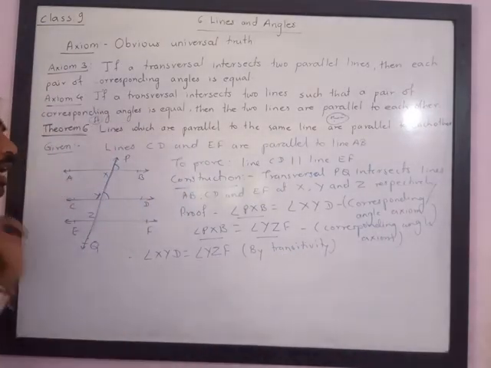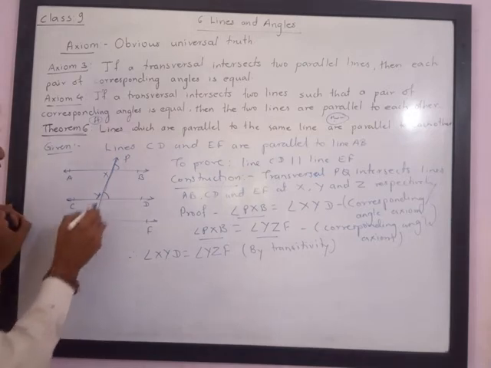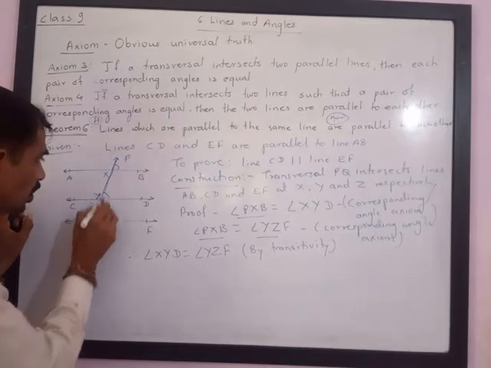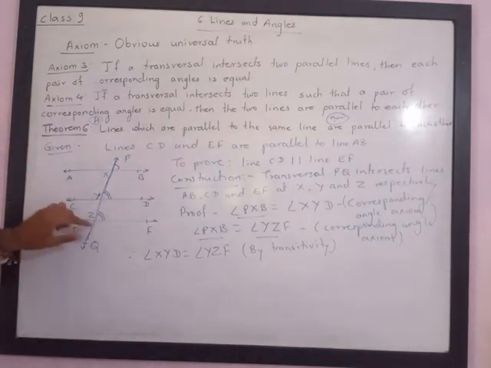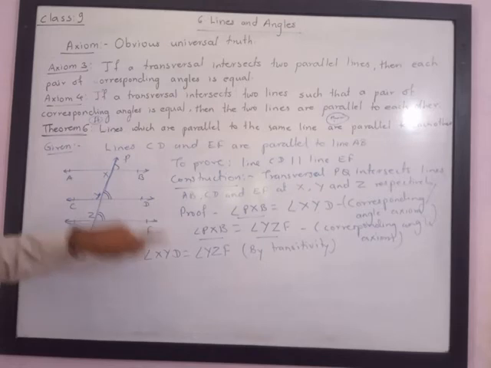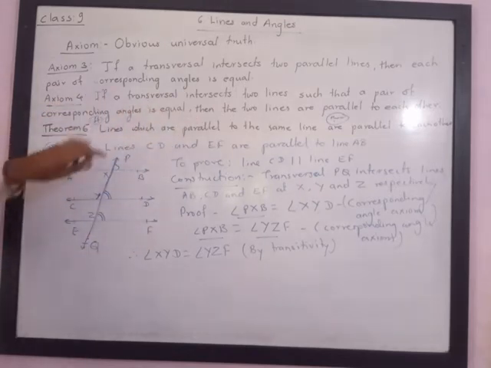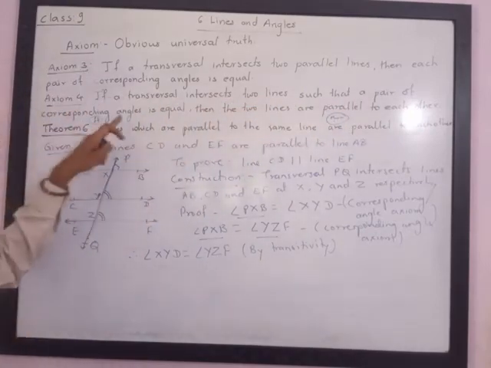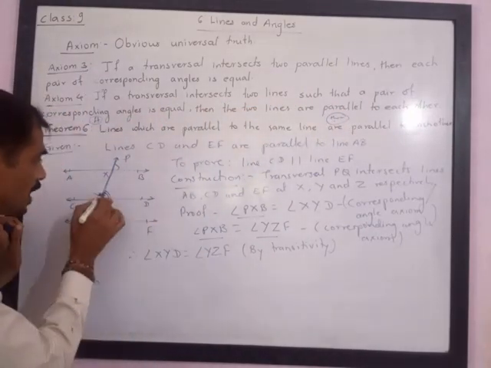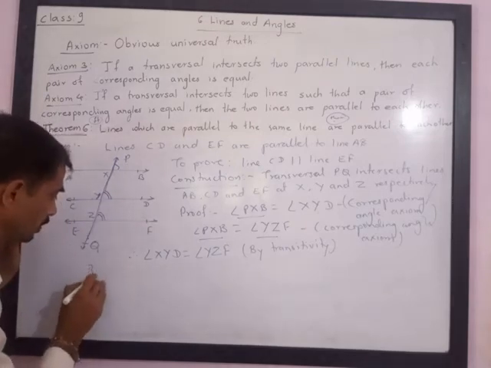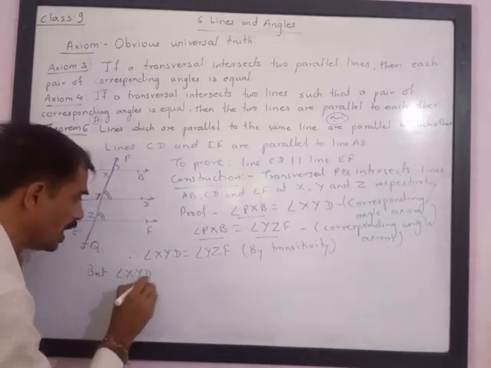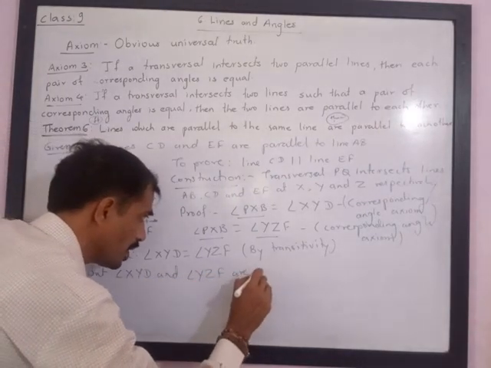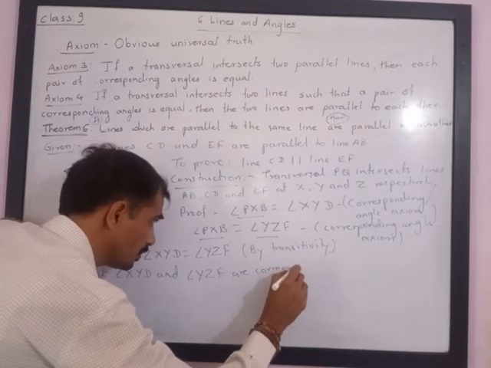So we have got these two angles congruent. Please note now, I have got XYD equal to YZF. So I have got this angle congruent to this angle. Now please note the converse of the corresponding angle axiom: if a transversal intersects two lines such that a pair of corresponding angles is equal, then the lines are parallel. Please understand this. Angle XYD and angle YZF are corresponding angles.